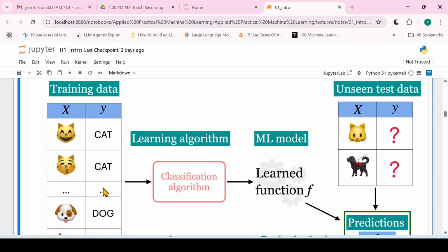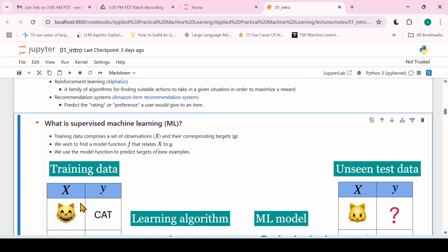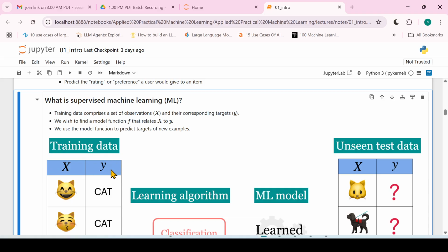This is the Y part of the data, right? In supervised machine learning, you need both X and Y, and together they become the training data.